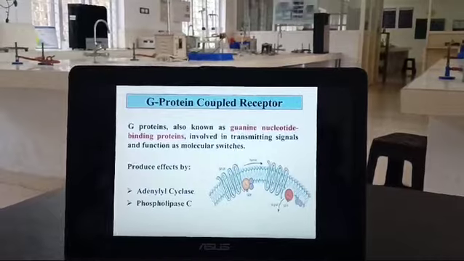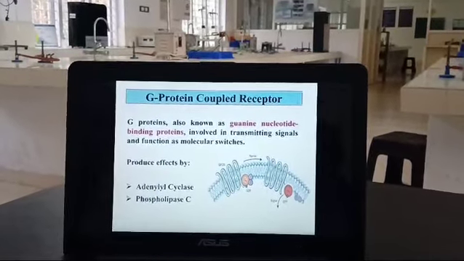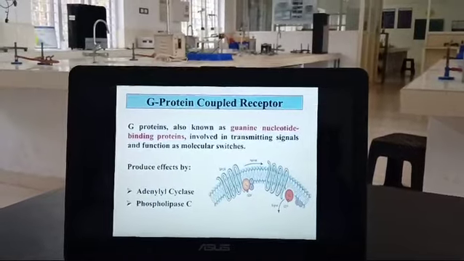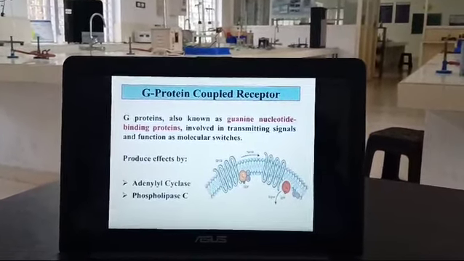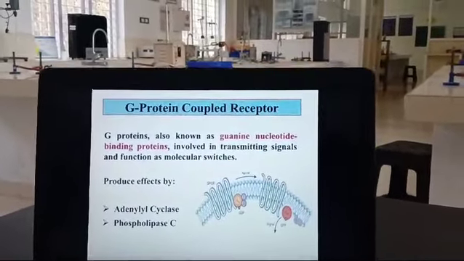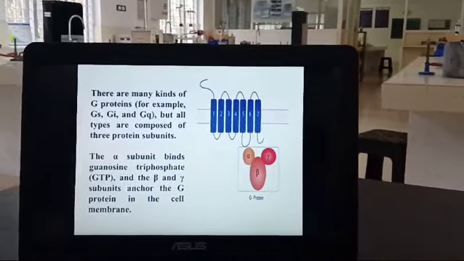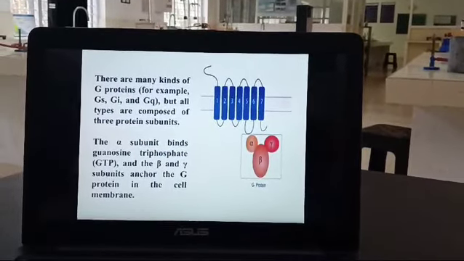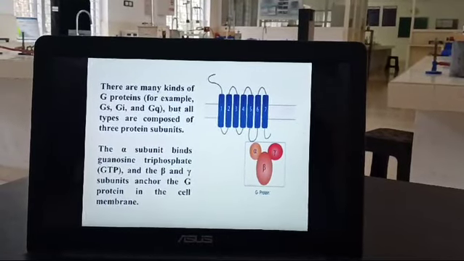And this is the G-protein coupled receptor. G-proteins are also known as guanine nucleotide binding proteins. It produces effects with the help of 2 enzymes: one is adenyl cyclase and the other one is phospholipase C. There are many kinds of G proteins, GS, GI, GQ, etc., depending upon the ligand which is binding there.